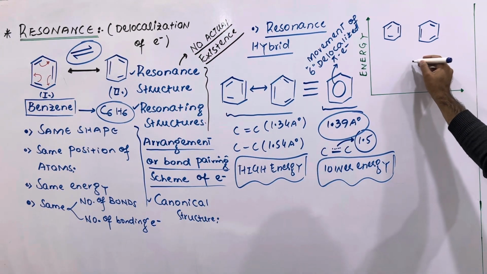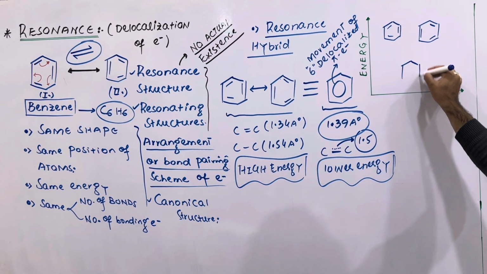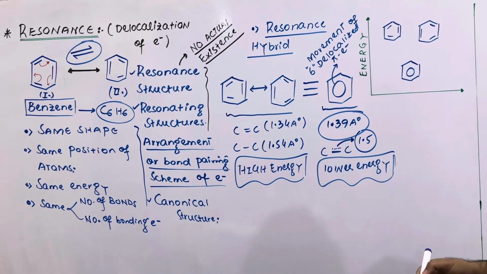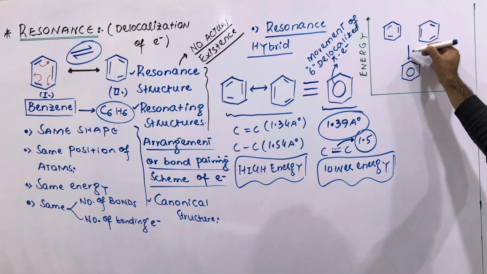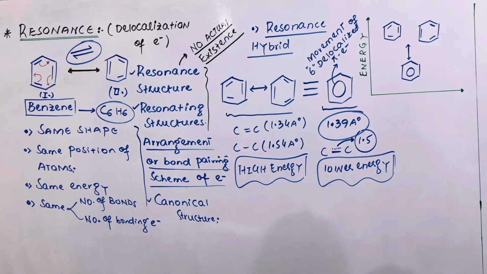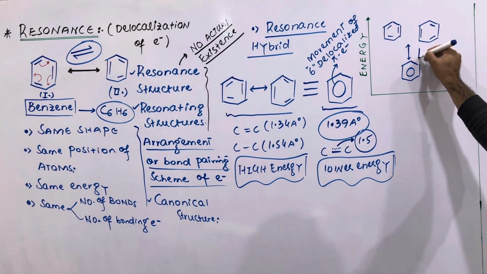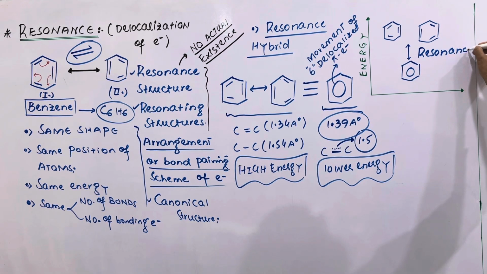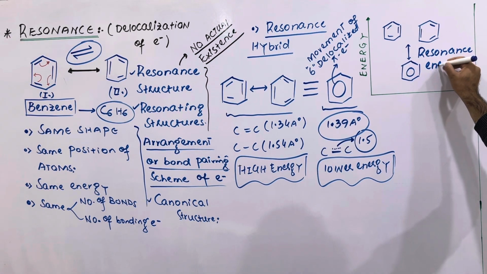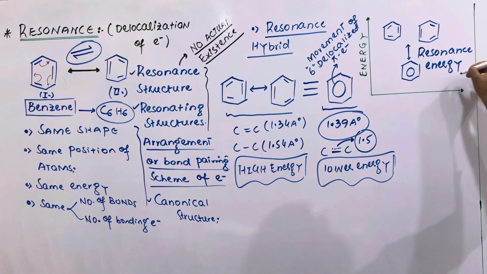And my dear students, because the hybrid has low energy, you will show it at the low energy level, and the difference between the energy of the resonance hybrid and its canonical forms is called the resonance energy, which shows the stability of the resonance hybrid structure.